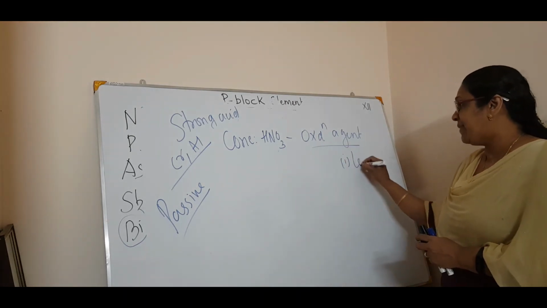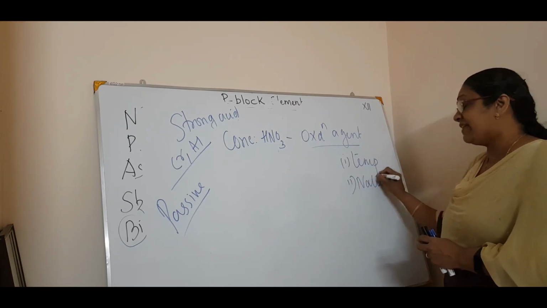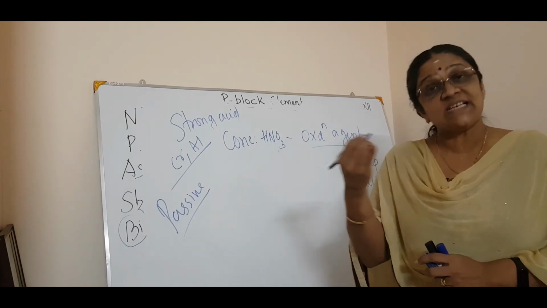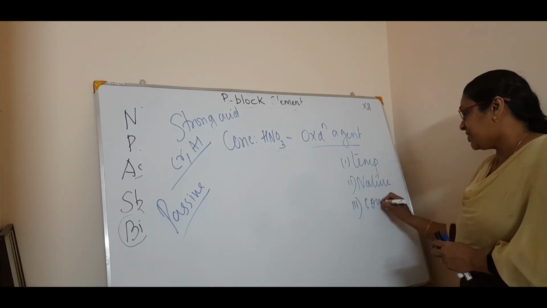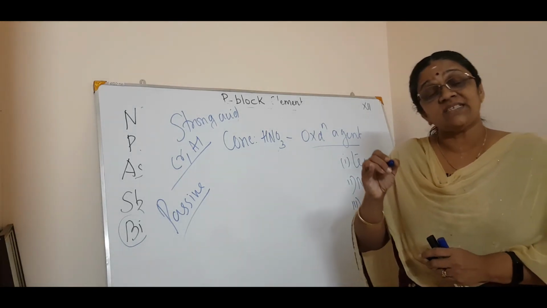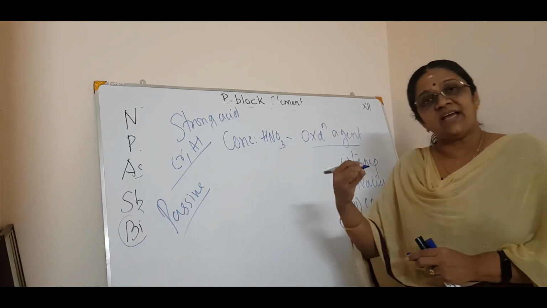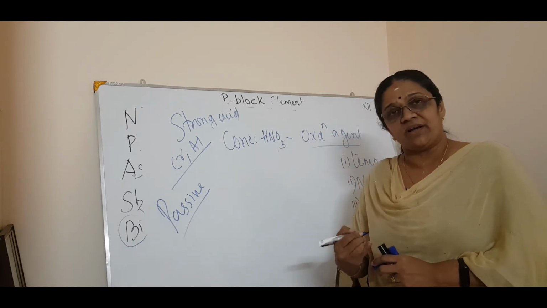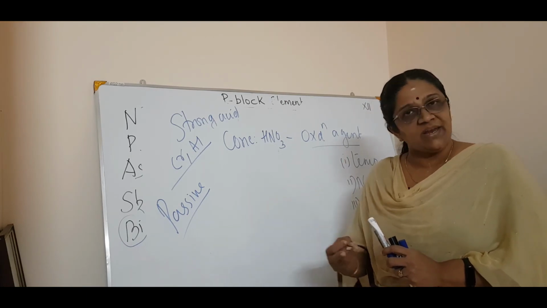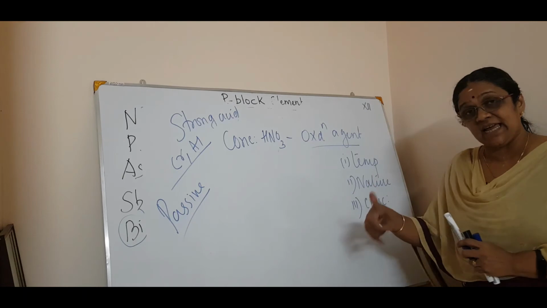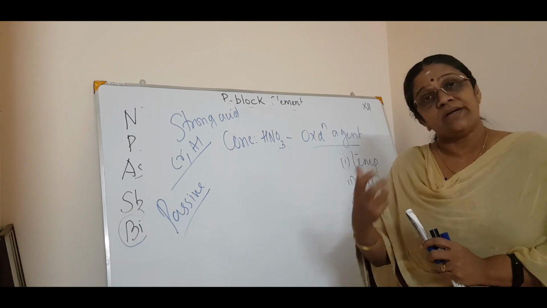Now, one is the temperature when the reaction is taking place. Second is the nature of the material where the reaction happens. For example, which metal the nitric acid is attacking. And the third is the concentration. If nitric acid is very, very concentrated, the product will be different from nitric acid when it gets diluted. Very important. That means the reaction with nitric acid depends upon three factors. One is the temperature, second is the nature of the material which the nitric acid is attacking, and third is the concentration of the nitric acid, whether it is concentrated or diluted.